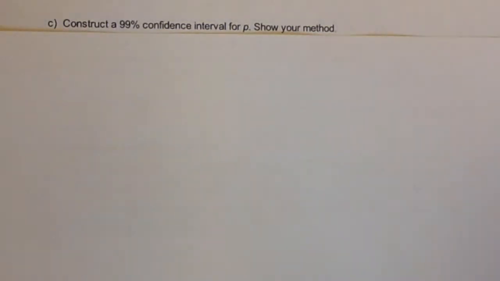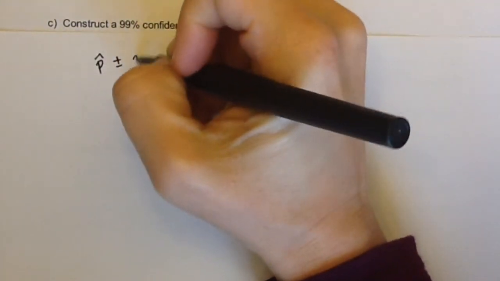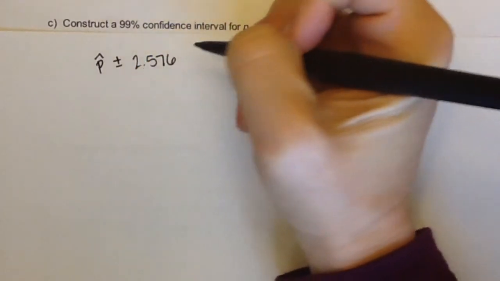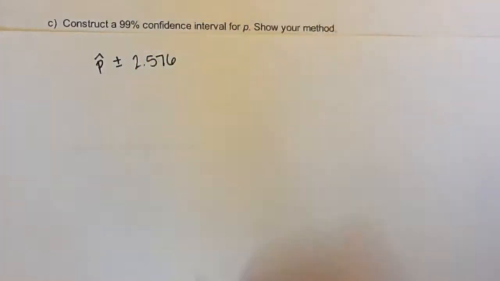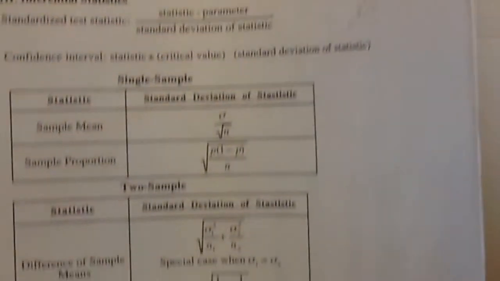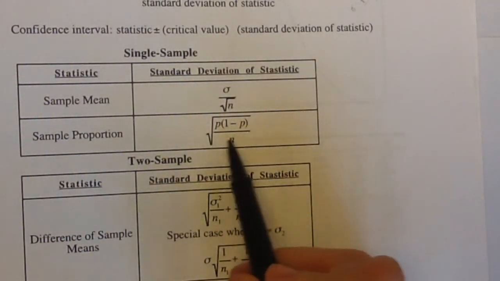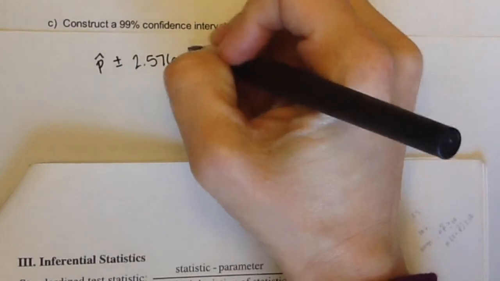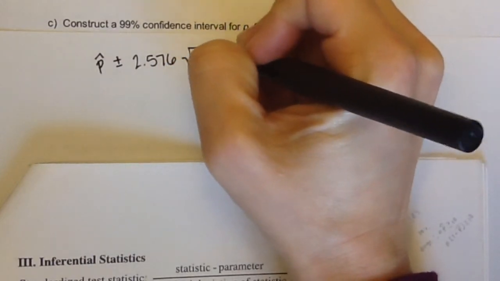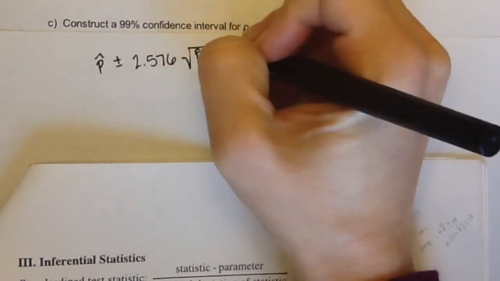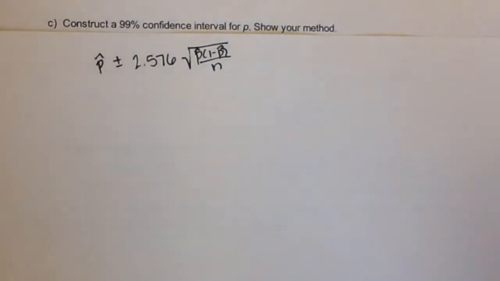And then the last thing was the standard deviation. Let me write this down so you can keep track of it. We have our p hat plus or minus our 2.576 that we just got for our critical value, and then we multiply that times the standard deviation. Our standard deviation we're also going to get from the resource packet. Because we're dealing with sample proportions, we're doing the square root of p times 1 minus p over n, and we're actually going to use the p hats again because that's what we have.